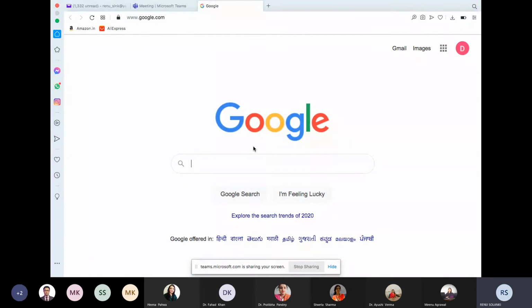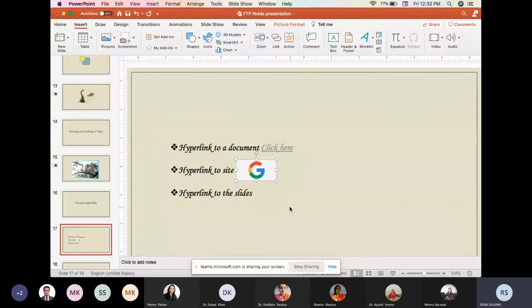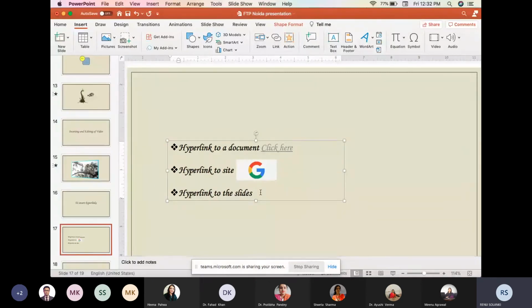So for example, during my presentation I want to show something online to the students, then I can use the hyperlink of a site. Or if during my presentation I want to go to some of the slides which are present previously or after this slide, then I can also do that.